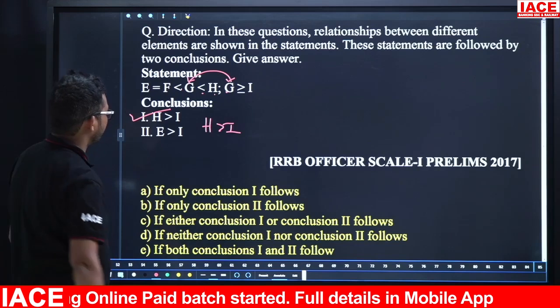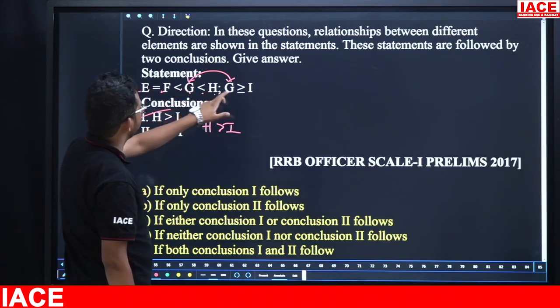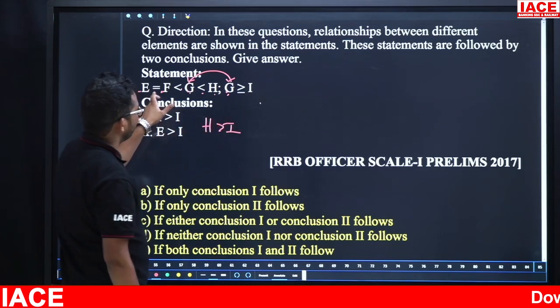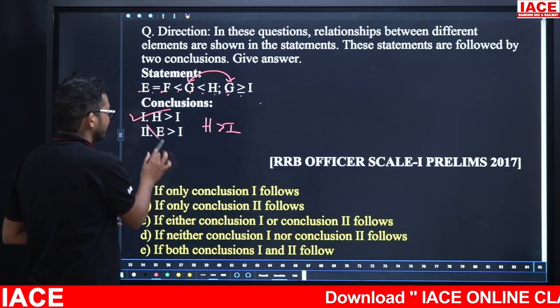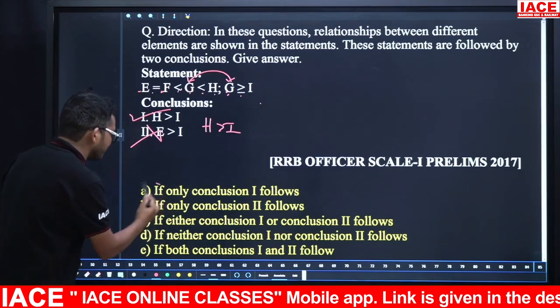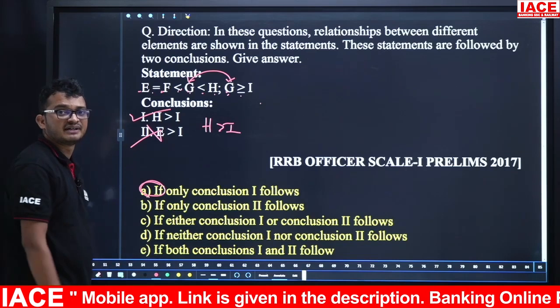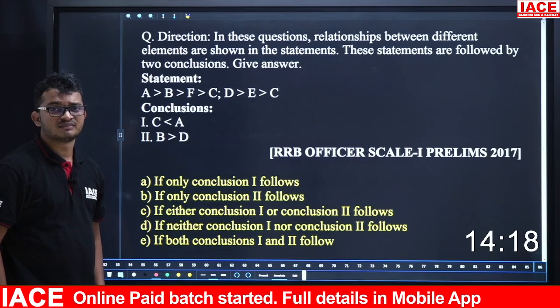Second one, E and I. E less than F less than G. Next one is what? G greater than or equal to I. E equal to, less than, greater than or equal to: opposite. So the second one is can't say. That means your answer is only one follows. Only one follows means your answer is option A. Take the next question. Your time starts now.